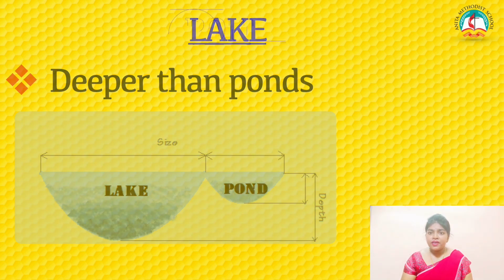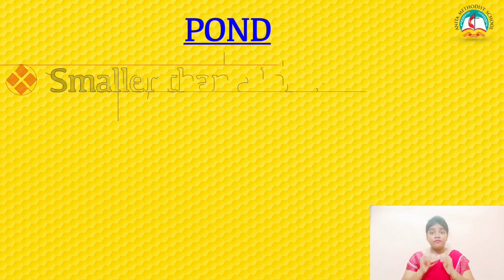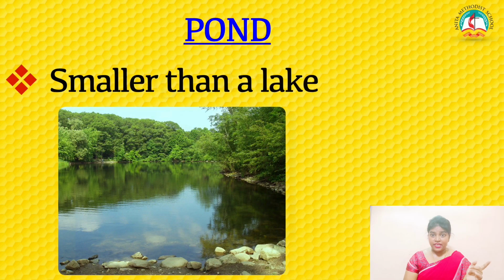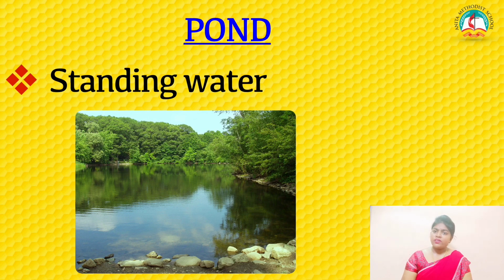And what is meant by pond? Pond will be very small when compared to the lake. A pond is also a standing water, but most of the ponds will be artificial. Artificial is man-made.